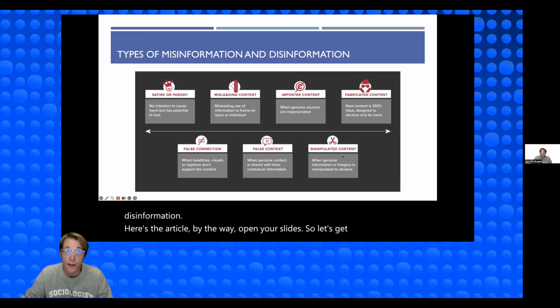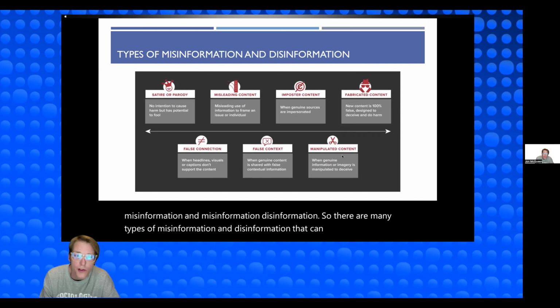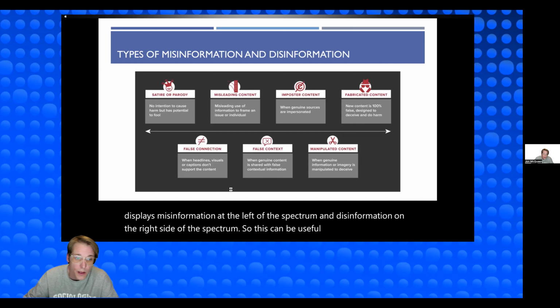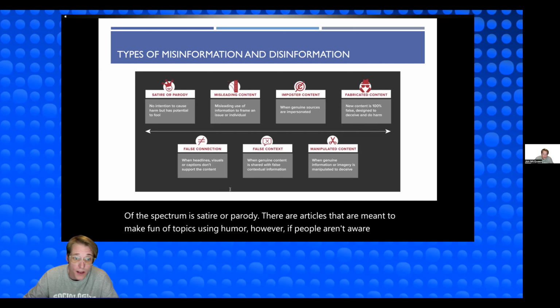So let's get to the types of misinformation and disinformation. There are many types of misinformation and disinformation that can occur to misconstrue our understanding of research. As shown in the image on the slide, misinformation and disinformation occur on a spectrum. This image displays misinformation at the left of the spectrum and disinformation on the right side of the spectrum. So this can be a useful tool for you. Starting with the misinformation side of the spectrum is satire or parody. There are articles that are meant to make fun of topics using humor. However, if people aren't aware that a source is satire, then they may misunderstand the information and believe it's true.